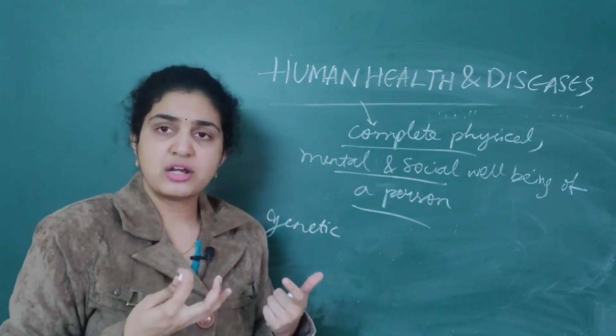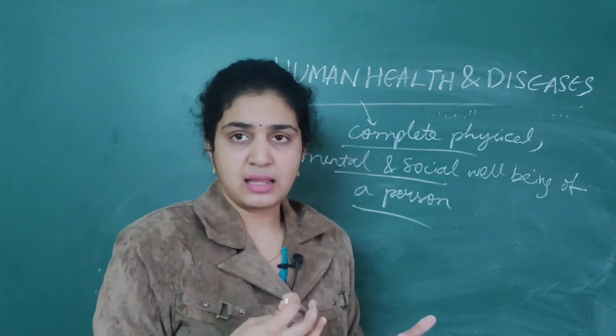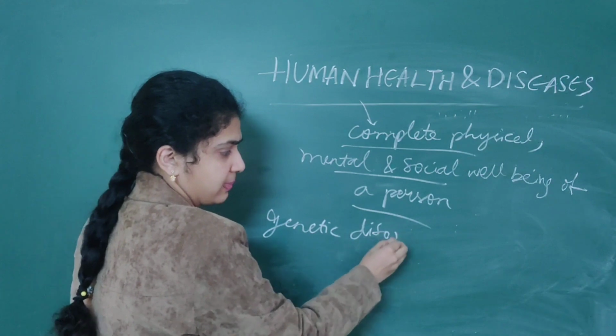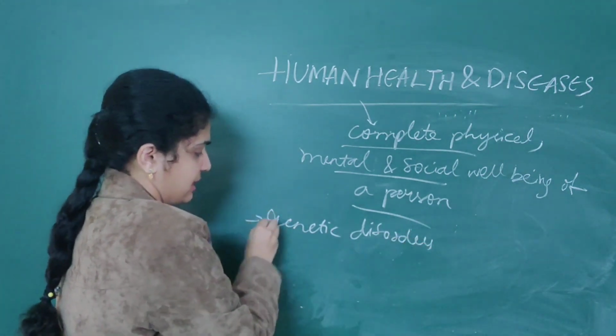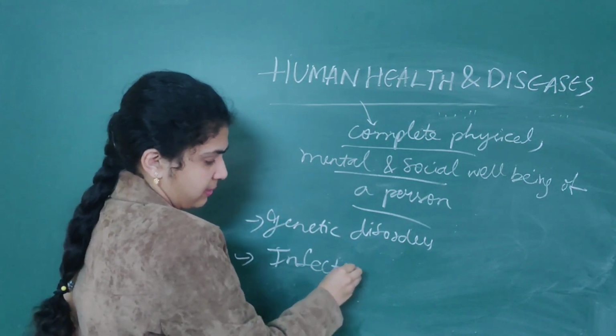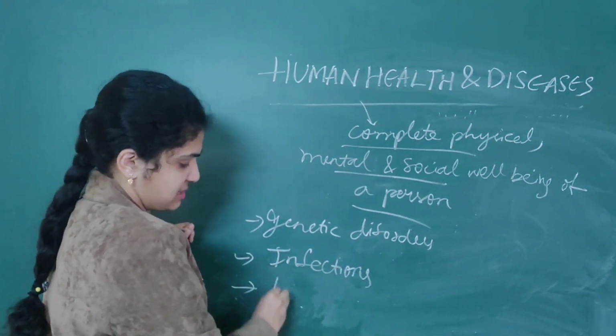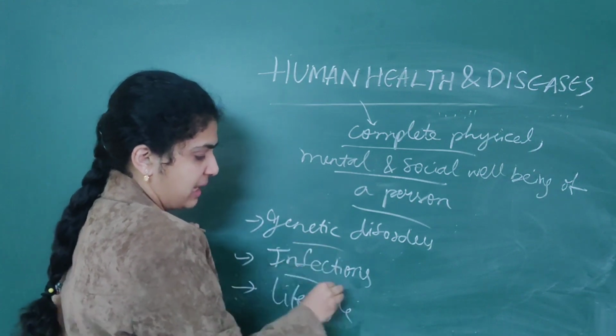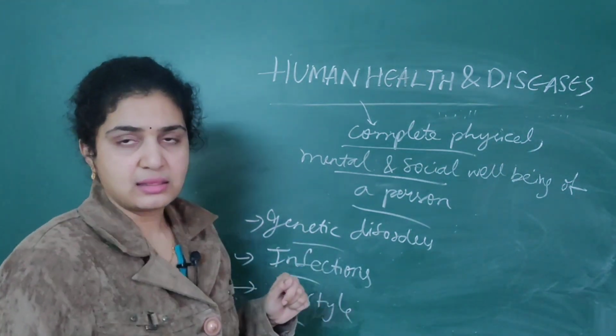So what are the general things which affect health? They are genetic disorders, next infections, as well as lifestyle. These are the three main things which affect health.